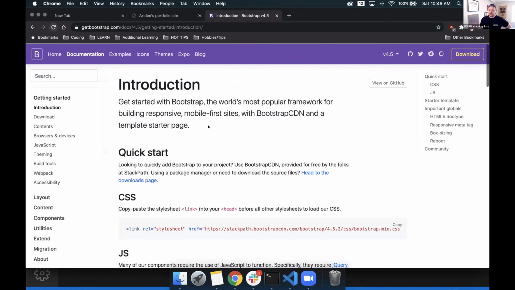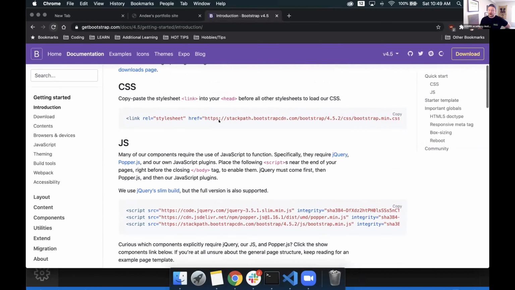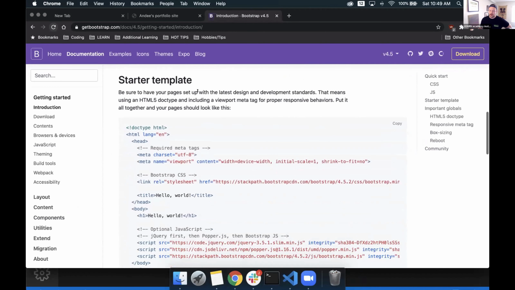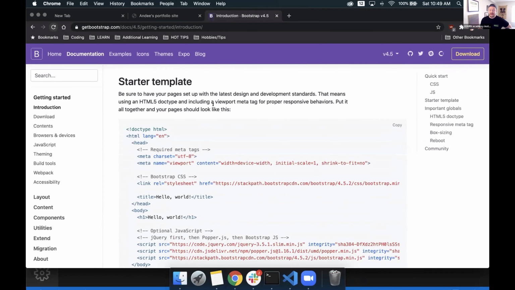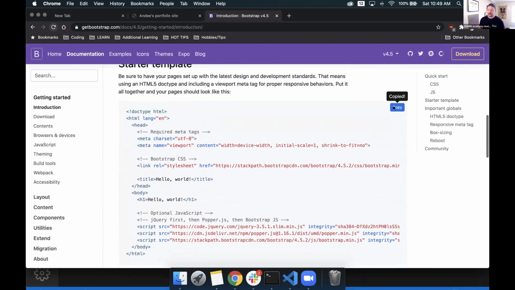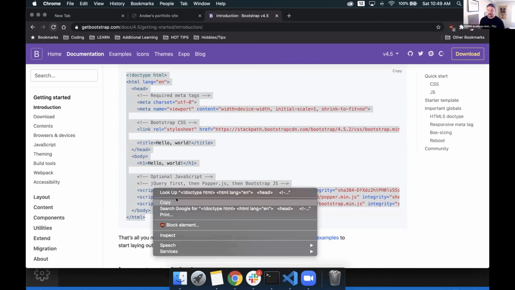From there, it gives us some basic introduction information. It gives us a nice little quick start guide, letting us know some jargon and stuff that's not really useful to us right now. But the important part of what we want is all the way down here at our starter template. They actually built out a nice HTML base code for us that has everything we need inside of it. So with that, we're going to go ahead and copy this. We'll hit the copy button here, or we can just highlight all this code and then copy.